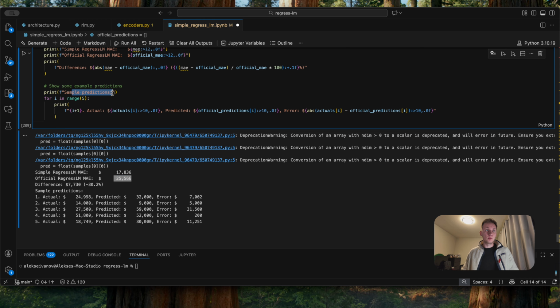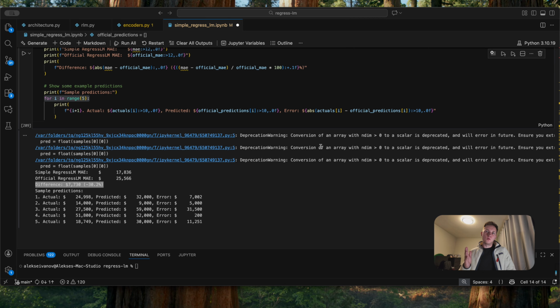When we run through the sample predictions, again only 5 examples, we get a small table with the actual prices, predicted prices, and the error. We see that the difference is about 7,000 MAE, which is a 30% improvement compared to the official RegressLM implementation. So what do we see here? We see that our simplified implementation actually outperformed the official version by 30%. This is unexpected, but it's very good.